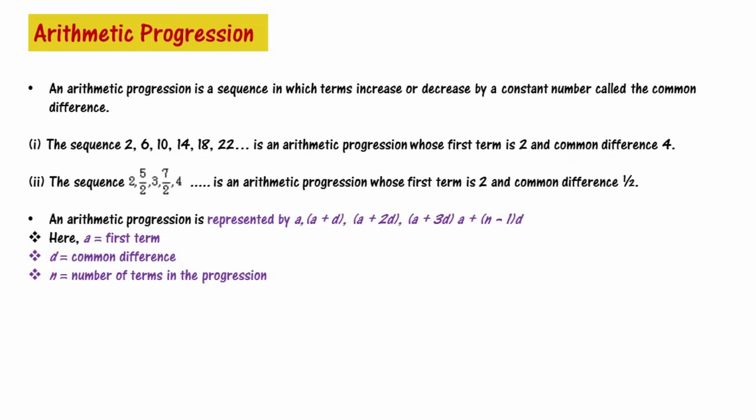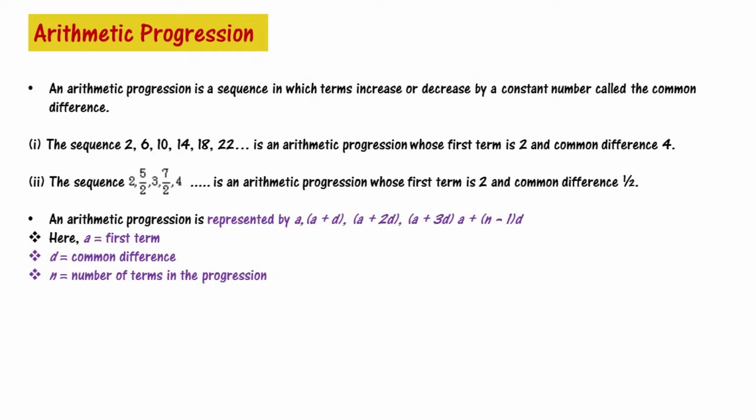First of all, we should understand what is arithmetic progression. ये एक sequence होता है in which terms decrease or increase by a constant number, which is called common difference. The sequence 2, 6, 10, 14, 18, 22 is an arithmetic progression whose first term is 2 and common difference is 4. And the sequence 2, 5/2, 3, 7/2, 4 is an arithmetic progression whose first term is 2 and the common difference is 1/2.